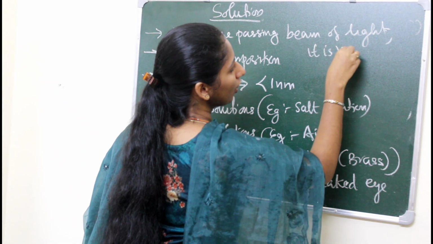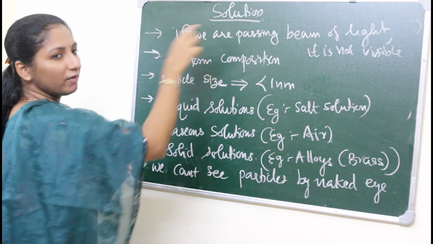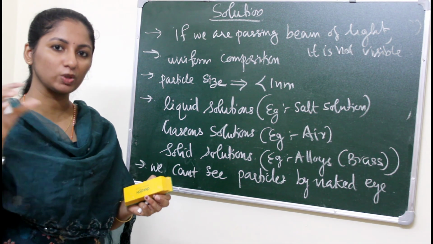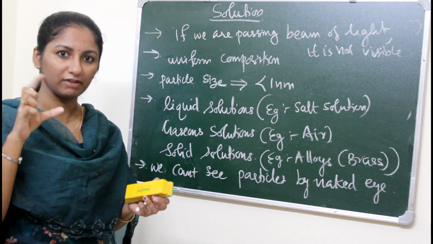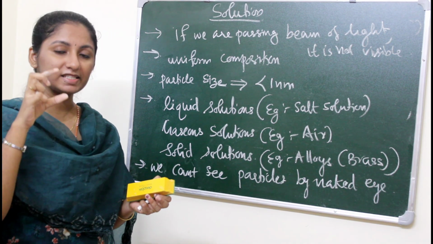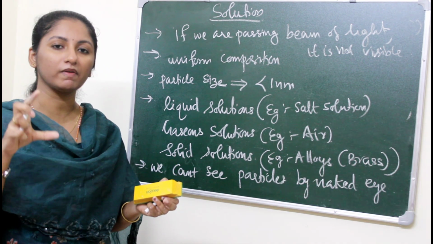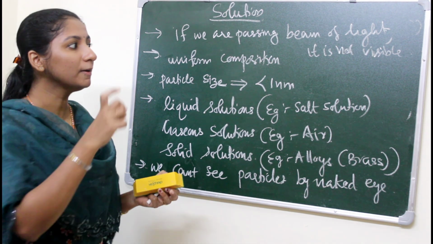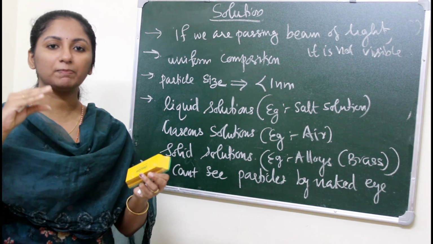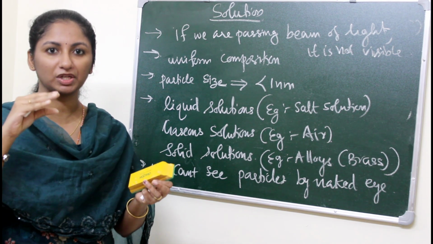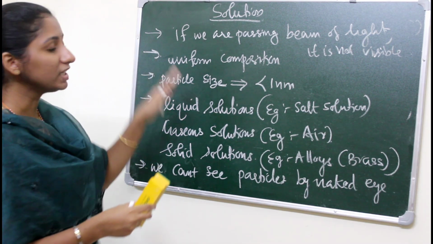The particle size is less than 1 nanometer, right? So when we pass a beam of light through the solution, we can't see that light due to the small size of the particles. That's all about the solution.